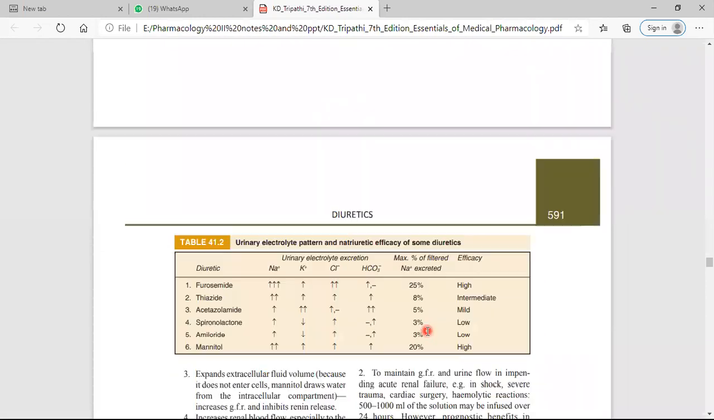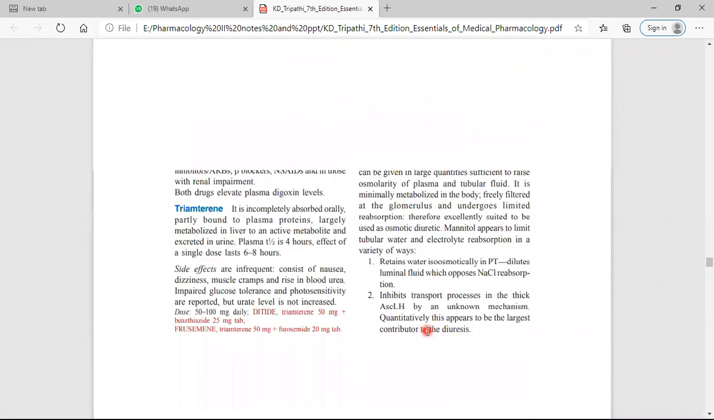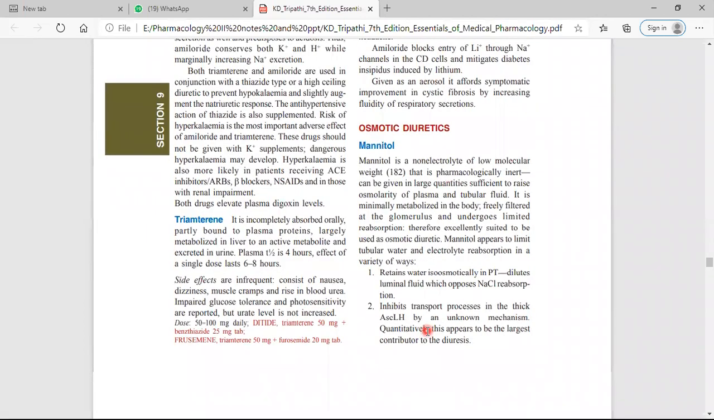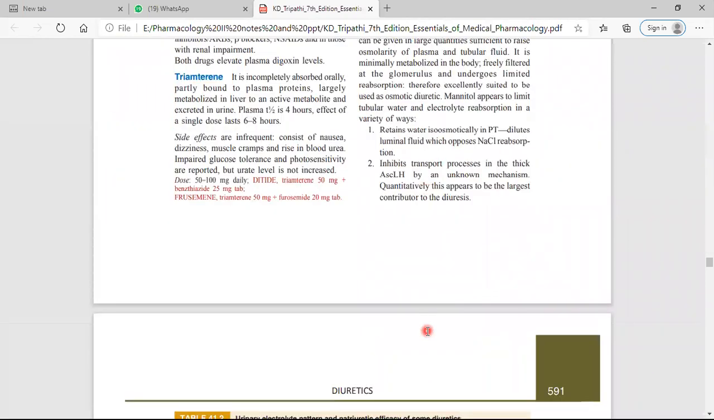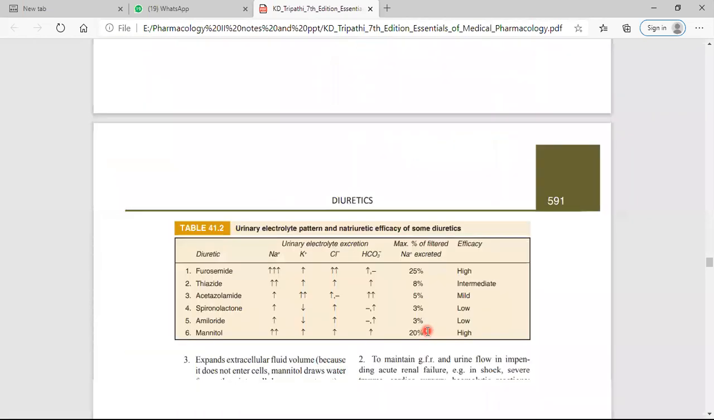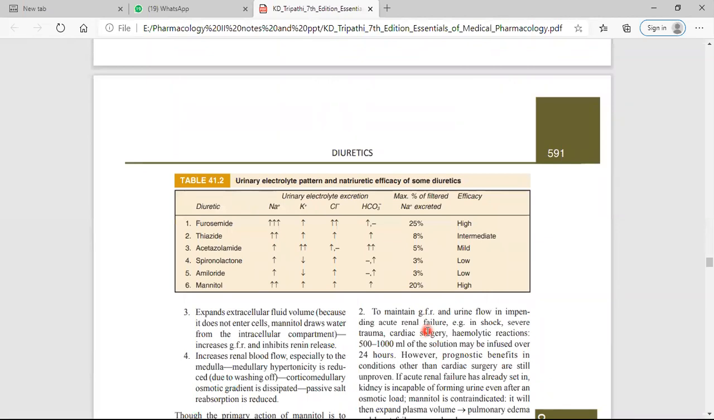These are again some actions, but the first action is very important. It also retains water by osmolarity at the proximal tubule, diluting luminal fluid, which opposes sodium chloride reabsorption. It also expands the extracellular fluid volume, increases the glomerular filtration rate, inhibits renin release, and also increases renal blood flow in the medulla.